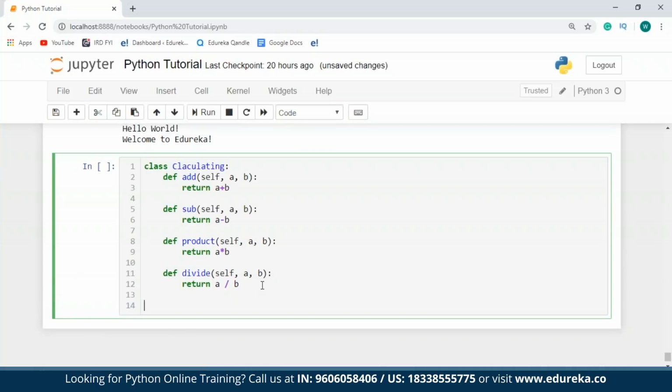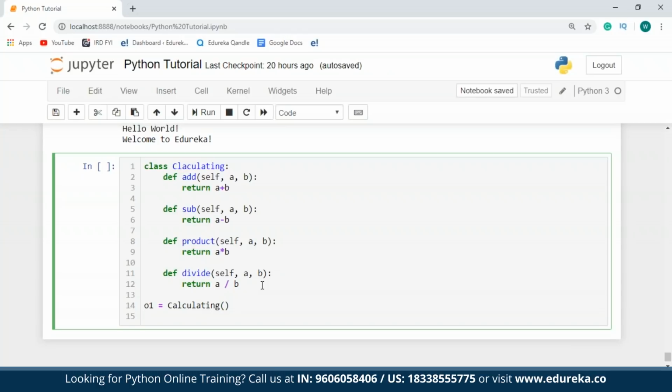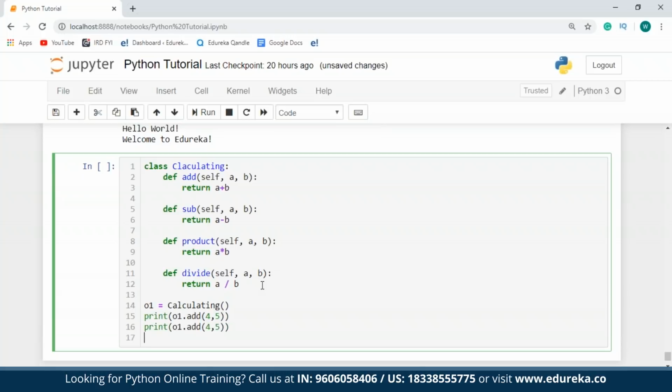I'll create an object called O1. And this will be an object for the calculating class. Now using this object, I'm going to find the result of each of these. So I'll just say print O1.add, and I'll specify some random parameters, say 4, 5. I'll copy this, paste it here, paste it here, paste it here, and I'll change the names of these functions accordingly.